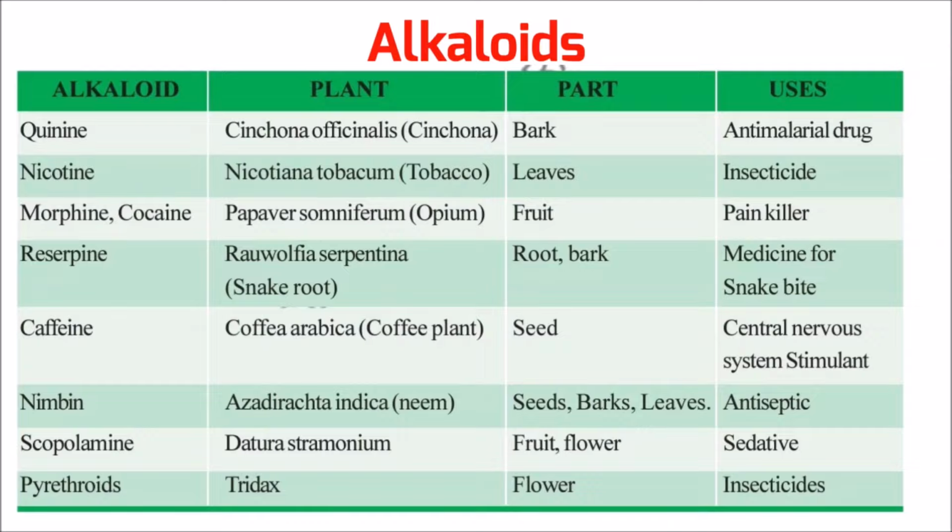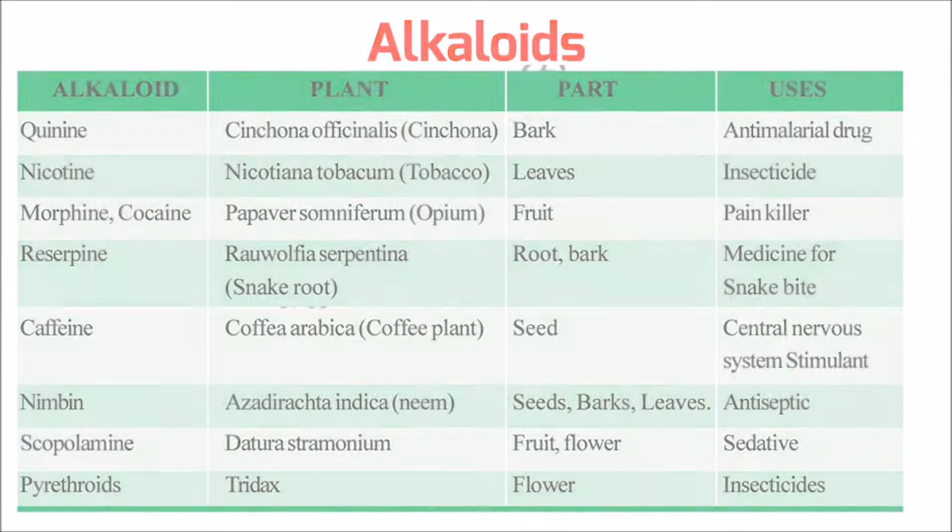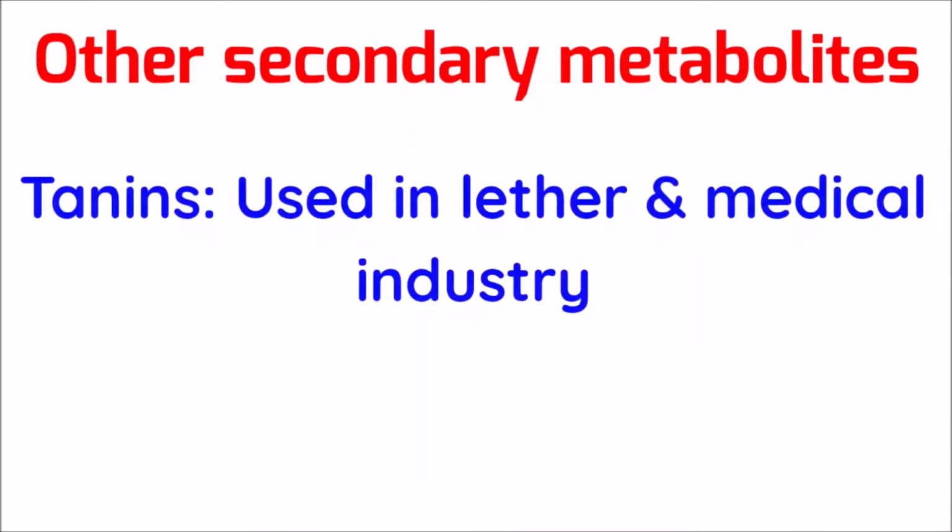The next one is scopolamine. It is obtained from the fruit and flower of Datura stramonium, that is the Datura plant. It is used as a sedative. And finally, pyrethroids. These are obtained from the flowers of Tridax. They are used as insecticides. Let us see some of the secondary metabolites other than alkaloids, like tannins. Tannins are carbon compounds. These are stored in different parts of the plant and are deep brown in color.